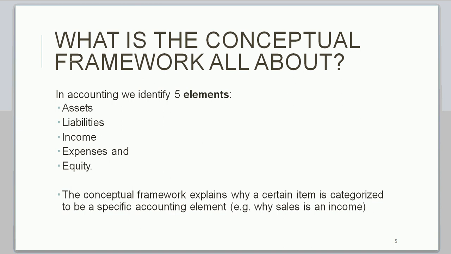So now we need to start by saying, but what is the conceptual framework all about? We all know in accounting we have 5 elements: assets, liabilities, income, expenses, and equity. Up till now we've always learned that, for example, a vehicle is an asset, and bank is an asset. But the conceptual framework goes a bit further, and it asks, why are certain elements assets? The conceptual framework explains why a certain item is categorized to be a specific accounting element, for example, why sales must be an income.